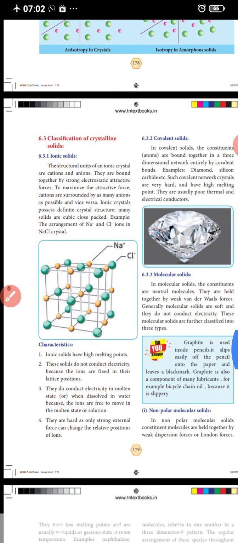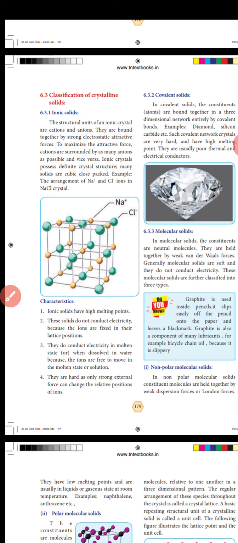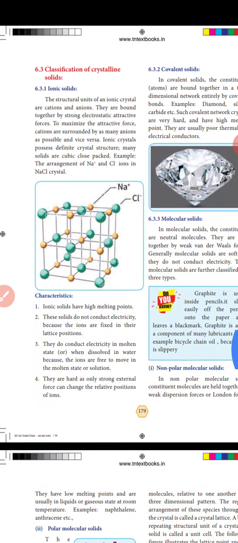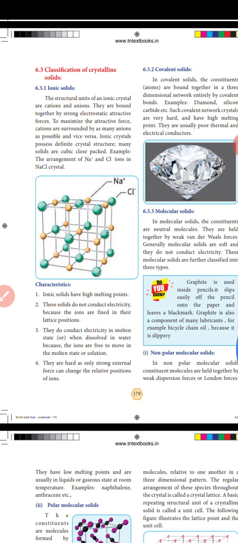The classification of crystalline solids. The first one to discuss is ionic solids. This is the ionic solid. The structural units of ionic crystals are cations and anions. They are bound together by strong electrostatic attractive forces. To maximize the attractive forces, cations are surrounded by as many anions as possible and vice versa.